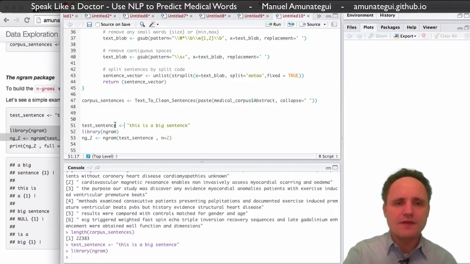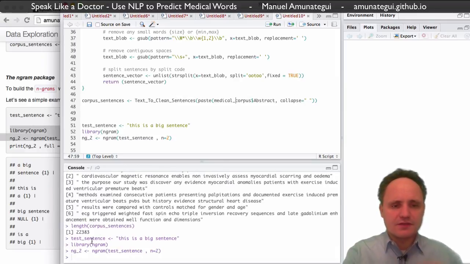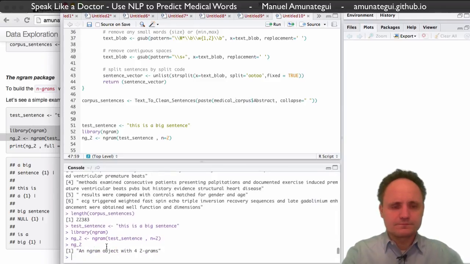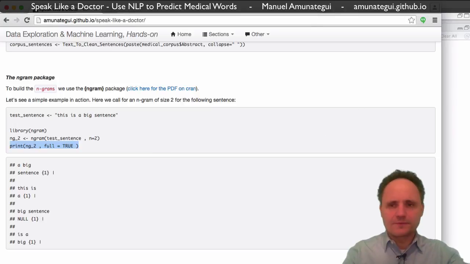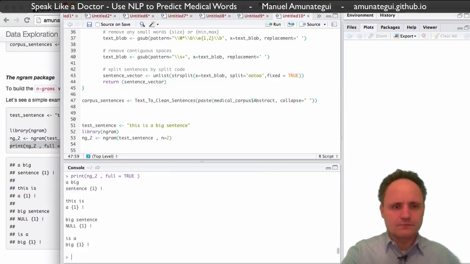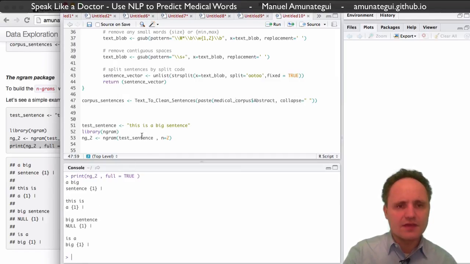And let's see. I'm going to run our test sentence, "This is a big sentence", through the engram function from the engram package, and I'm going to ask for engrams of size 2. Let's see what it returns. Oh, no, we need to print a special way to get the engrams. There, it returned "a big". It's not in the order of the sentence, but "this is" is one of them, "is a" is one of them, "a big" is another, and "big sentence" is another.